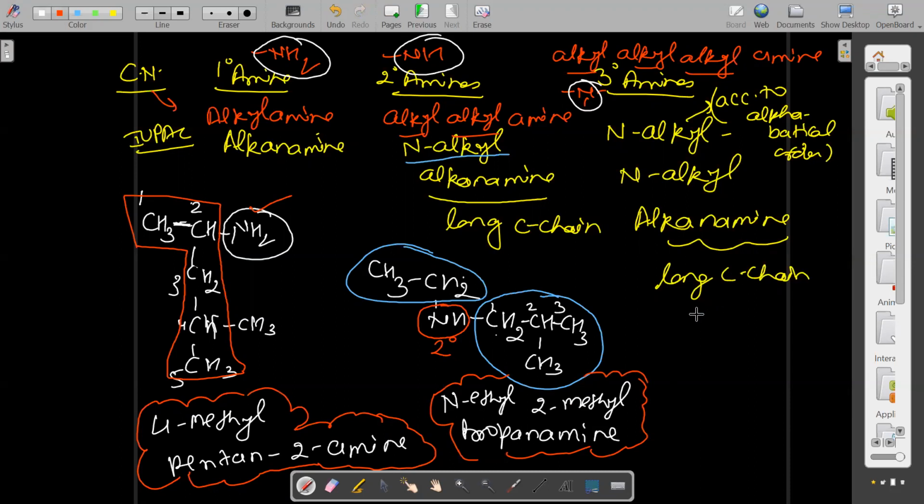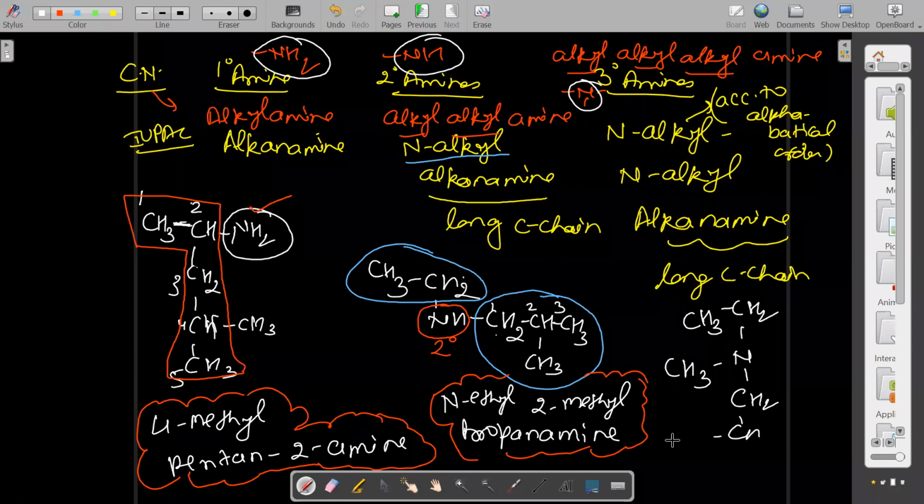Now I'm giving one more example, the last example. CH3, CH2, N, CH3, CH2, CH, CH3, CH3. Now which degree is it? It is very clear to all of you, 3 degree. And why is it 3 degree? Because only nitrogen is here and it is attached to 3 alkyl groups.